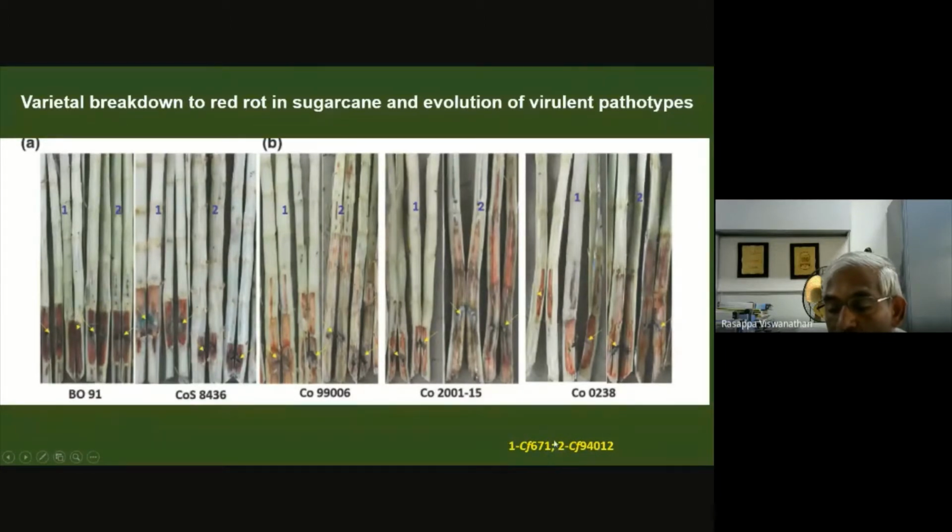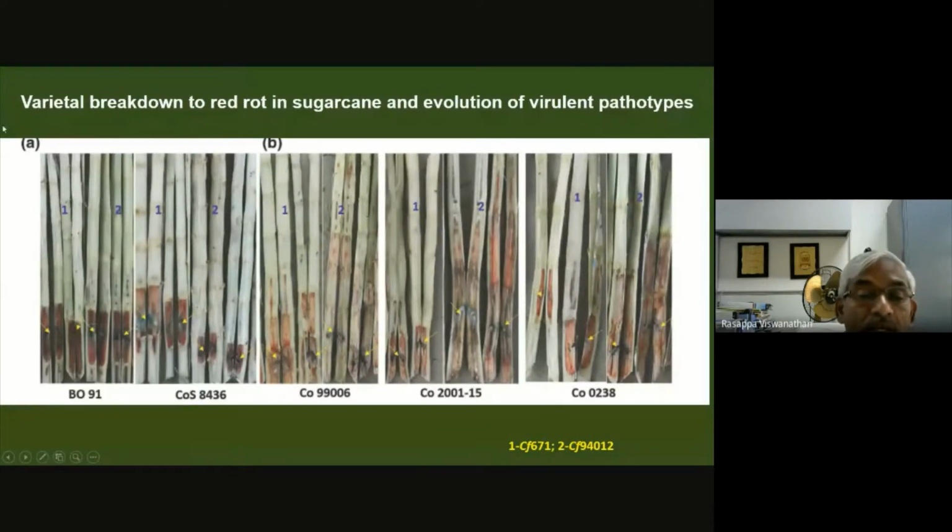This was being used for varietal screening, whereas the new pathotype CF94012 was isolated from CO 94012 from the Tanjavur area in Tamil Nadu. And the set of varieties varying in disease resistance were inoculated.